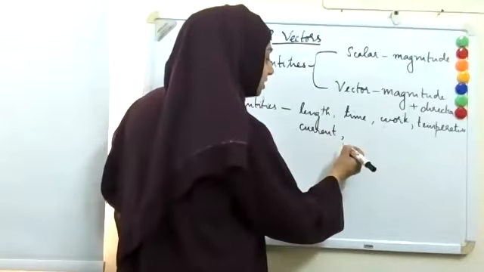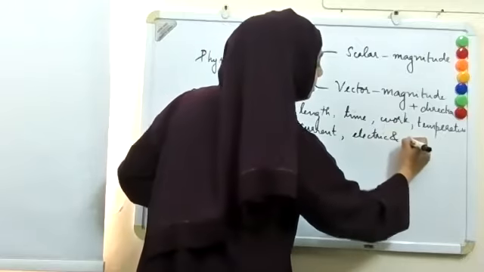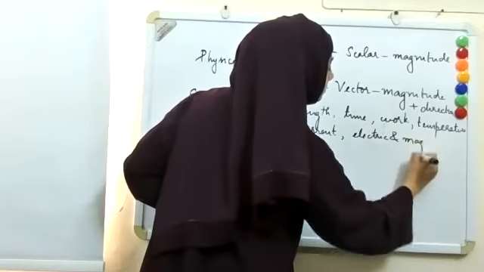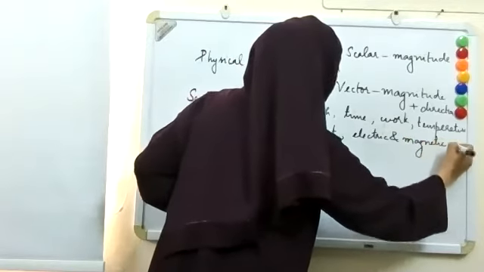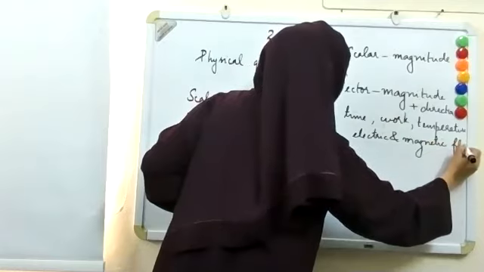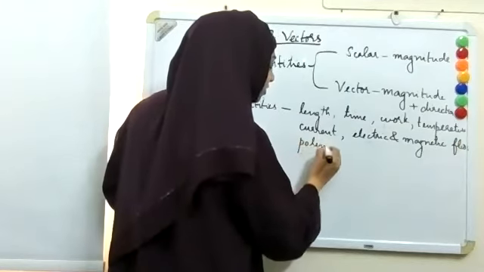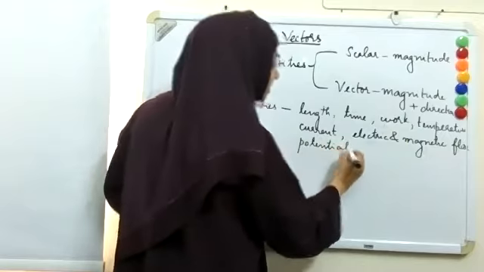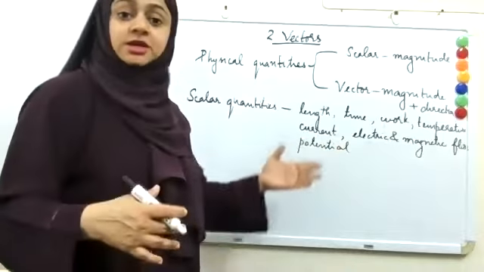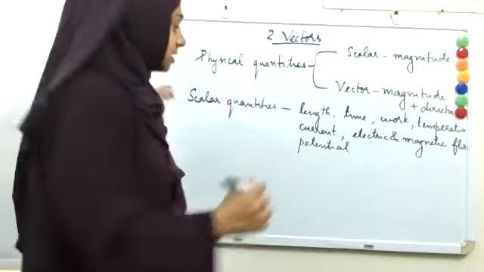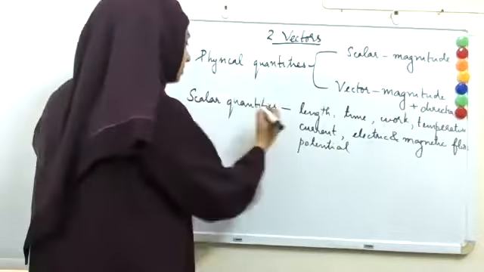Then you must have learned about magnetic flux and electric flux. So electric flux and magnetic flux are scalar quantities. Flux, phi. And then potential or voltage, electric potential or voltage. They are all scalar quantities. Now, can you give me some examples for vector quantities?